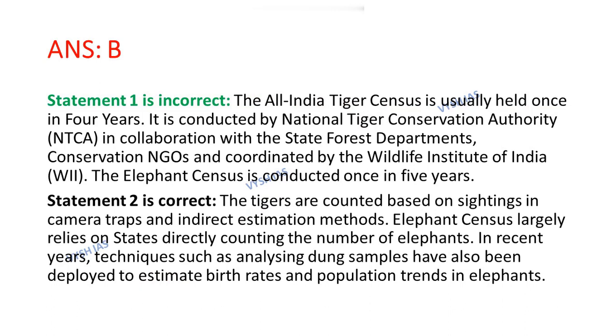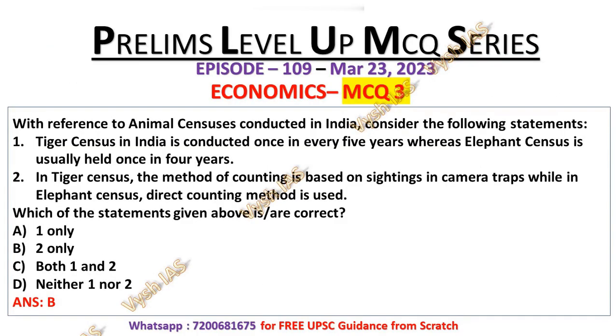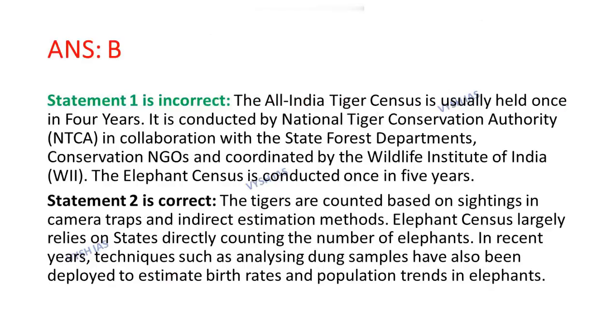Now statement number 2 is correct because tigers are counted based on sightings in camera traps and indirect estimation methods, whereas the elephant census largely relies on states directly counting the number of elephants. In recent years, techniques such as analyzing dung samples have also been deployed to estimate birth rates and population trends in elephants. That's why statement number 2 is correct and statement number 1 is incorrect.